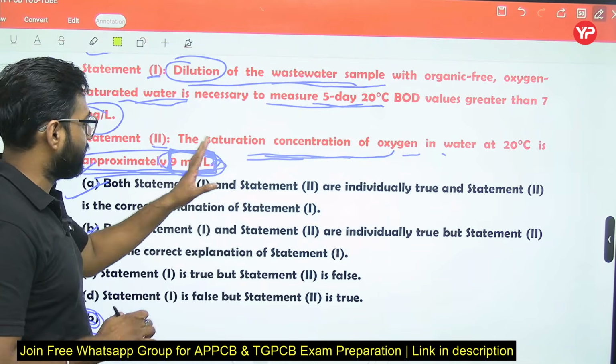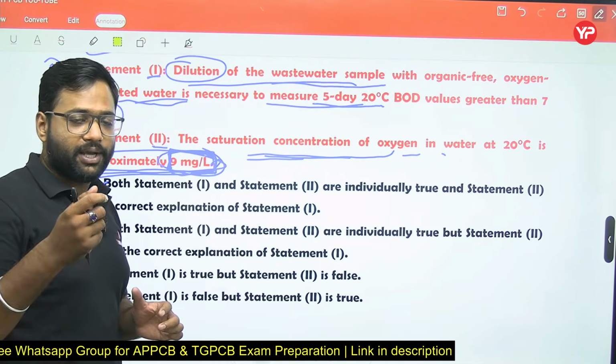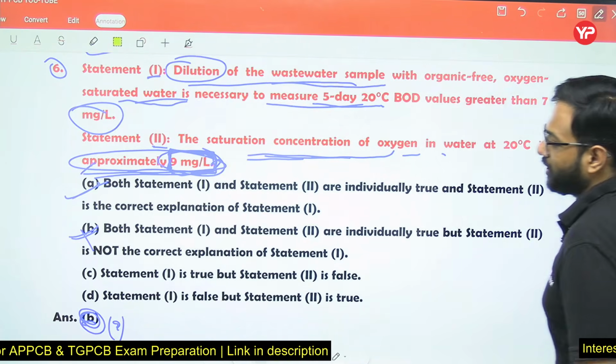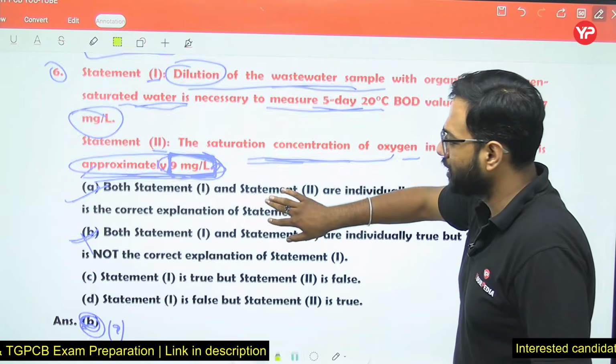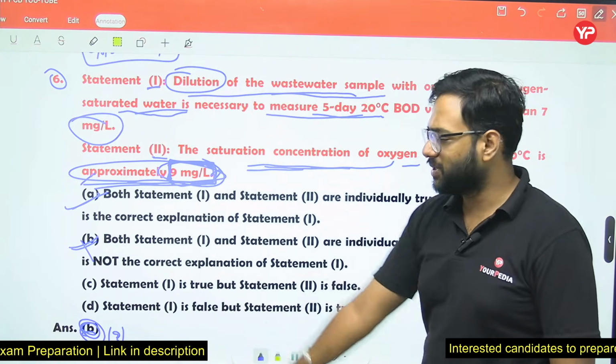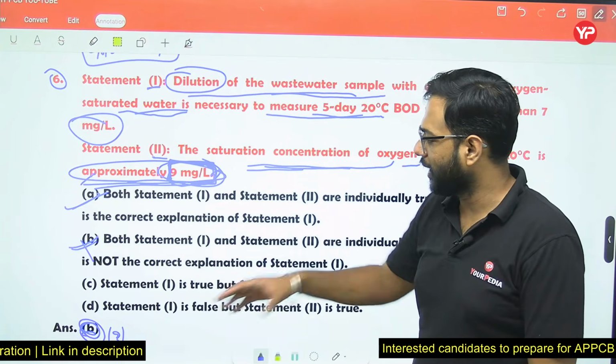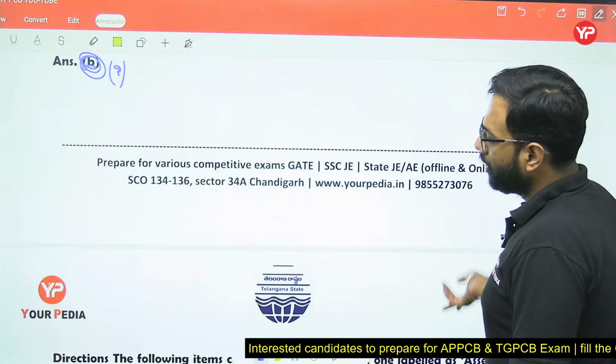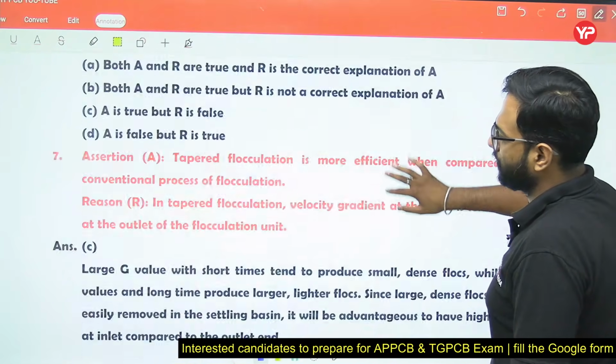Statement 1 is true and statement 2 is also true, and statement 2 is correctly explaining statement 1. So here both the statements are true and statement 2 is correctly explaining. I think some typing mistake is there. So just write down this answer is A, right? Okay friends, now moving on, next question we have question number 7.